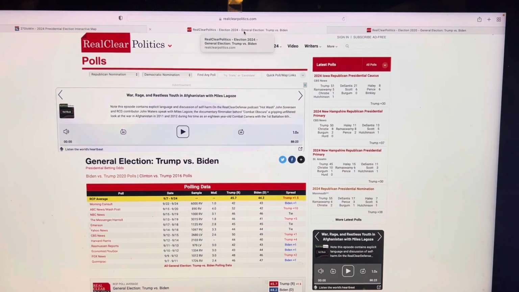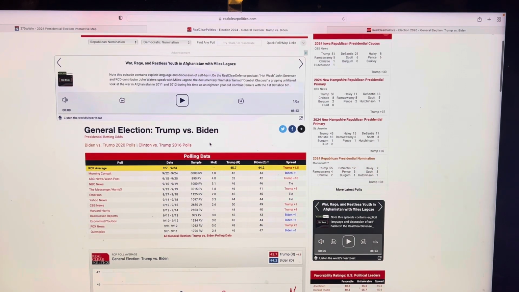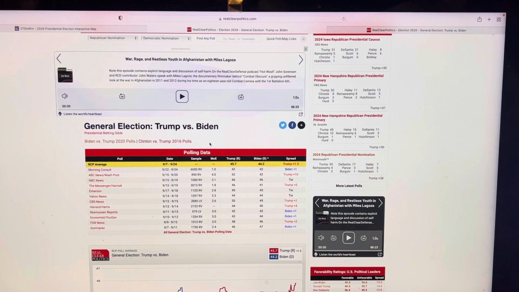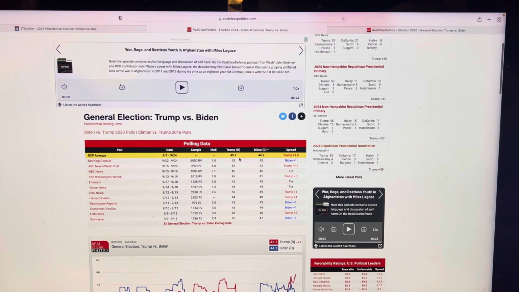So the first thing is the current polling at this point. As you can tell, Trump has a 1.5% advantage in the polls. I know it's extremely early. When can we really make an election prediction? I guess the summer of 2024 is when we can have a better understanding of what's going to happen. But at this point, Trump has a 1.5 percentage point lead.